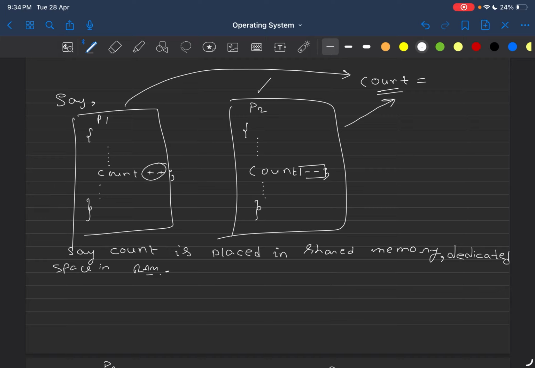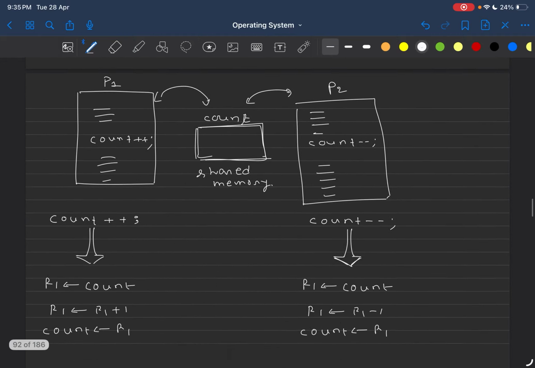So if you run P1 one time and P2 one time, the value of count should not change, because process P1 is incrementing and process P2 is decrementing. Alright. So say count is placed in shared memory. Okay. So this is a dedicated space in RAM, that I already explained. Now we will see how things can go wrong when multiple processes are accessing a common shared space. Now you will get to see the problems, okay, and why this interprocess communication and synchronization chapter exists. All right, so let's move forward.